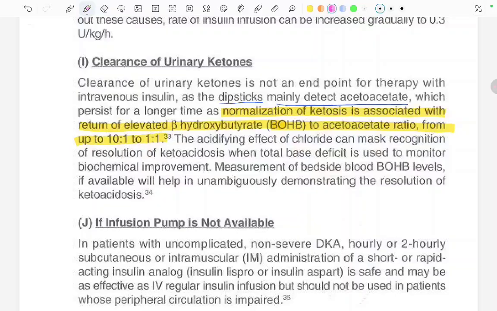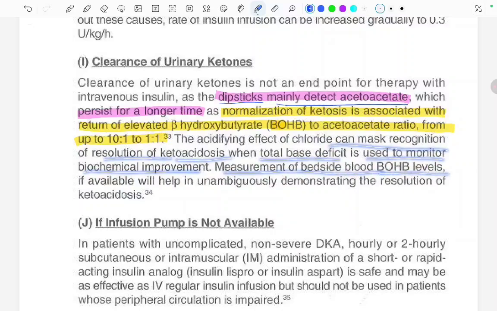The acidifying effect of the chloride can mask the recognition of resolution of ketoacidosis when the total base deficit is used to monitor the biochemical improvement. Measurement of the bedside blood beta hydroxybutyrate level, if available, will help unambiguously demonstrate the resolution of ketoacidosis.